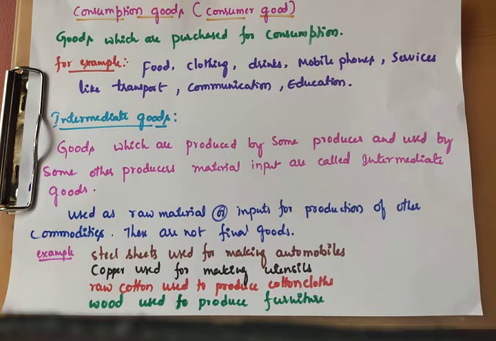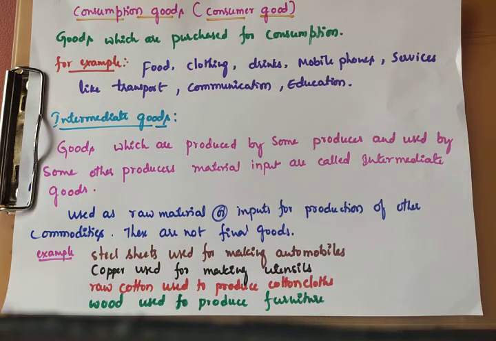Durable goods are those goods which have an expected lifetime of several years and relatively high value.